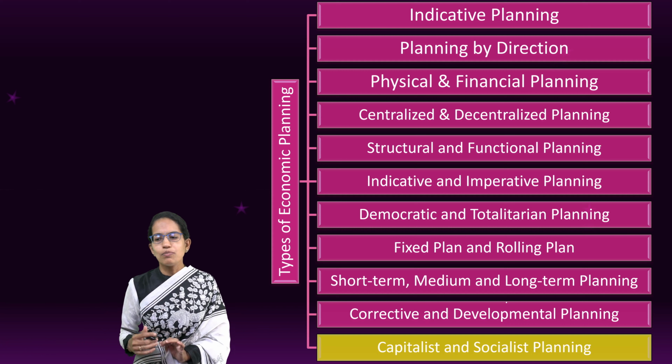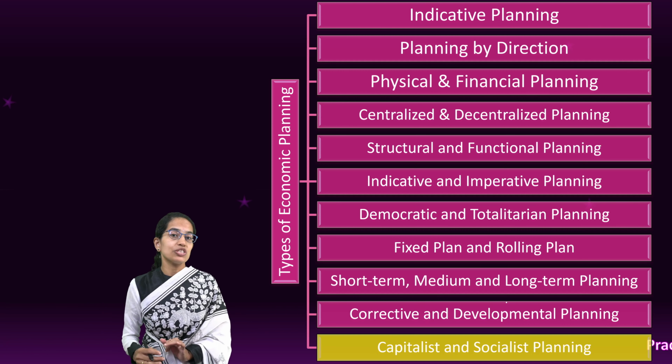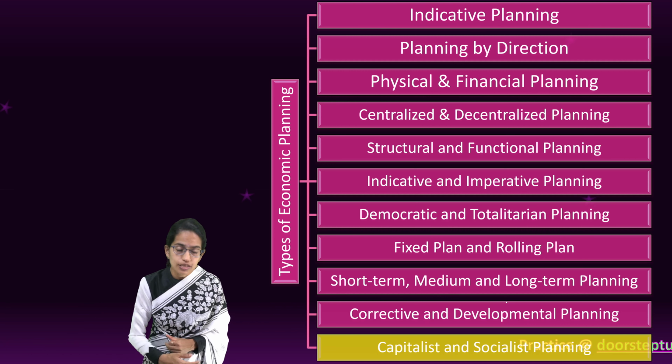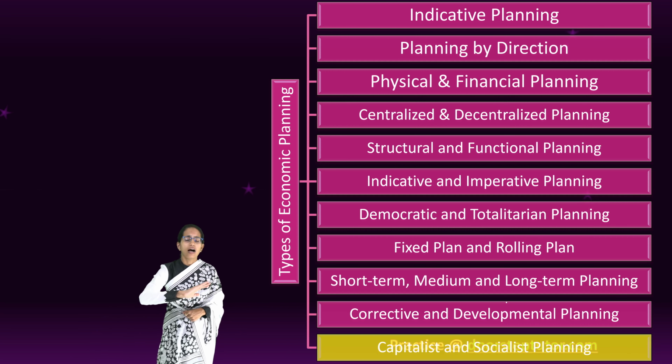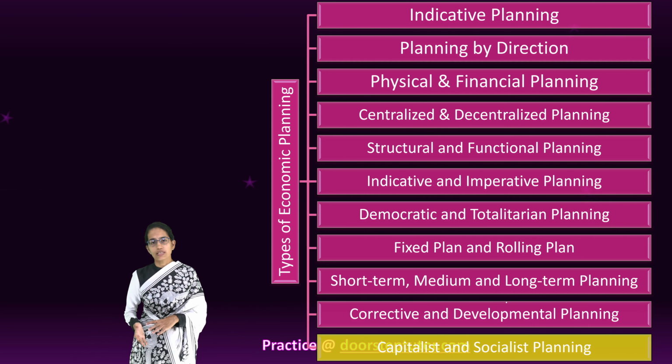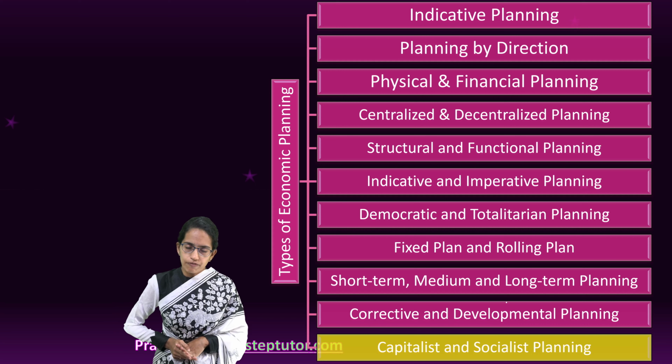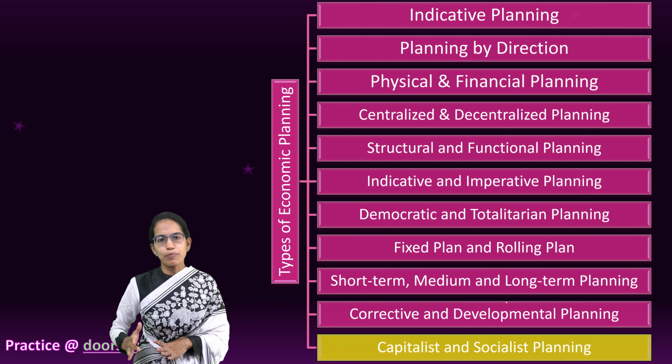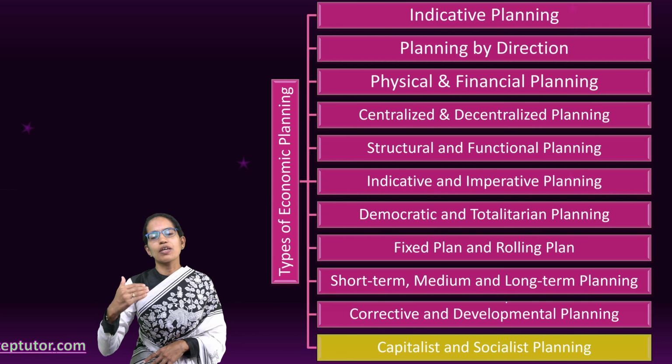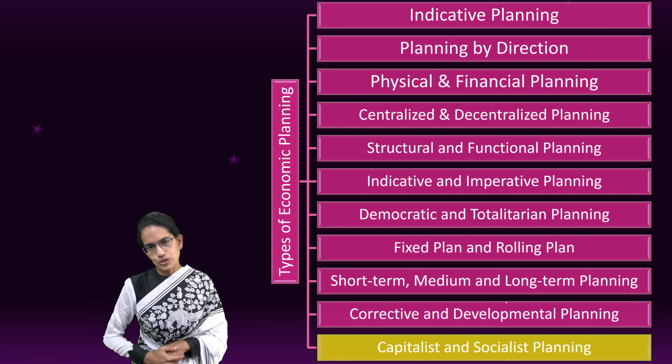So those are some of the important ways in which economic planning can take place. All of them have their drawbacks and benefits on the sideline. So we need to be very cautious about what kind of approach we take. Each of them has its merits and demerits associated with it.